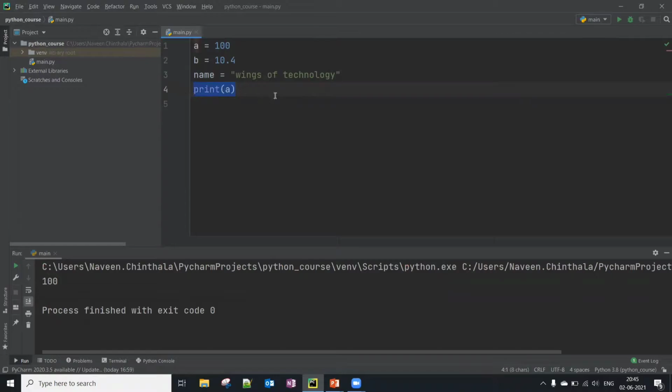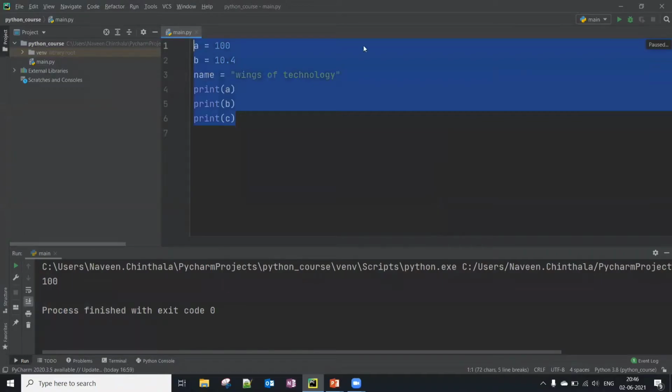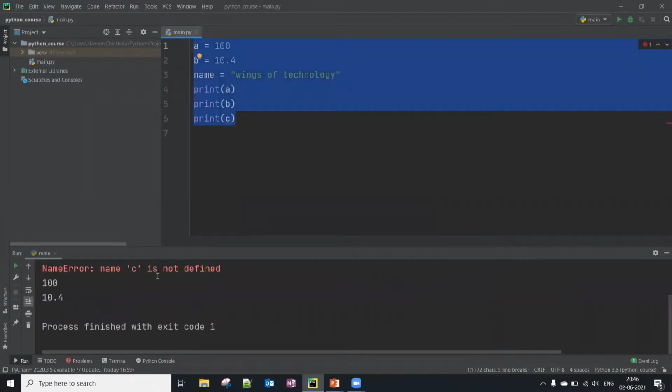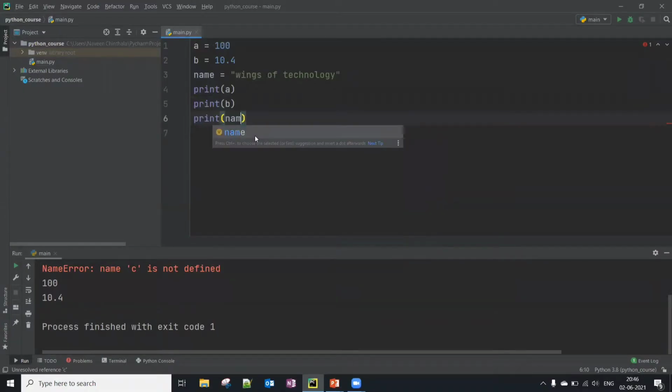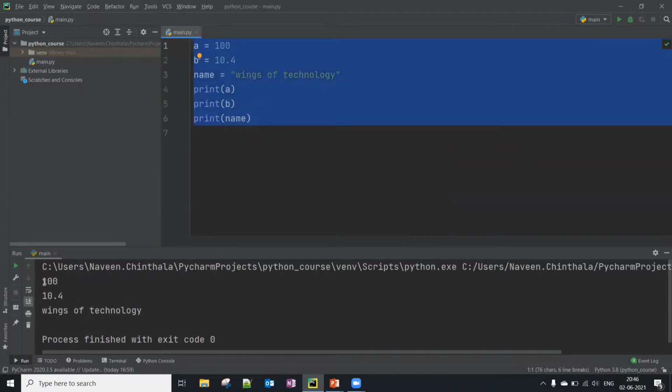Now I've just printed a. Now I'll print the other two also, b and name. Sorry, it's not c, it is name. The variable name is name. See this, it's printed 100, 10.4, and the string Wings of Technology.